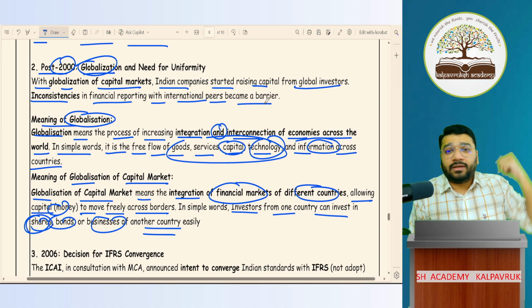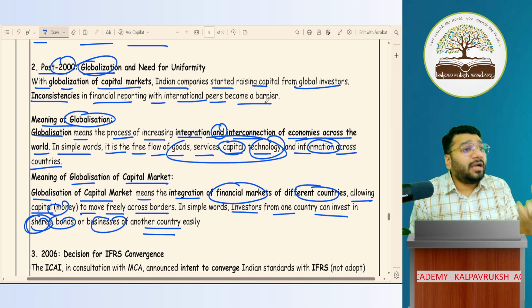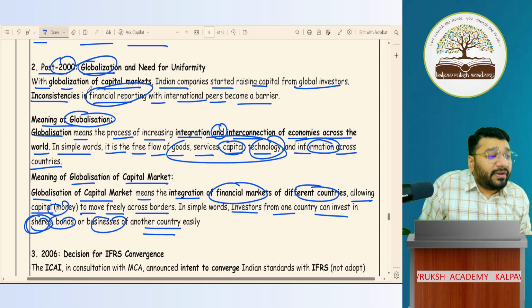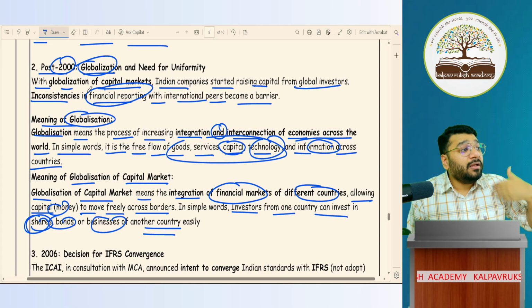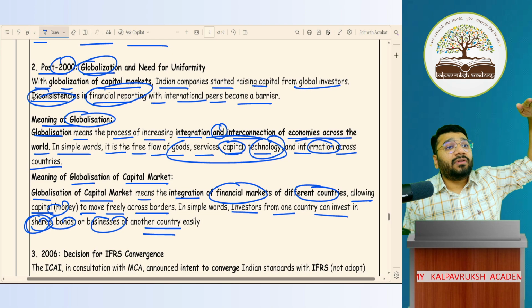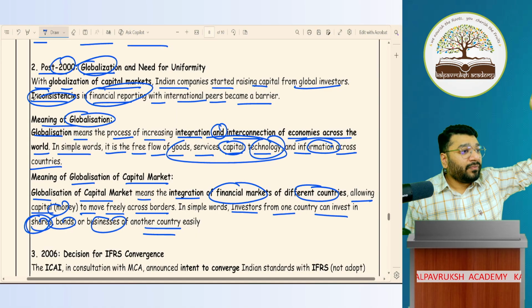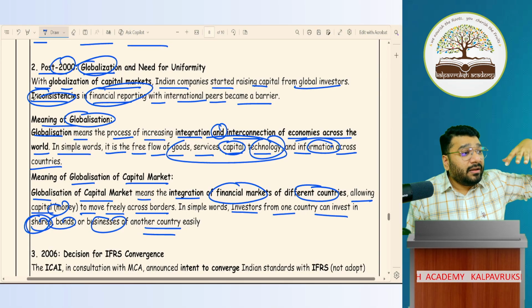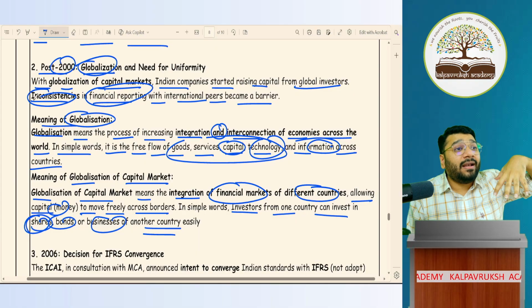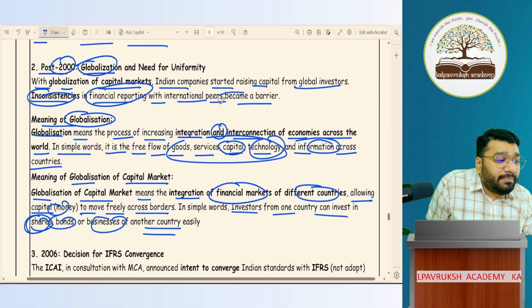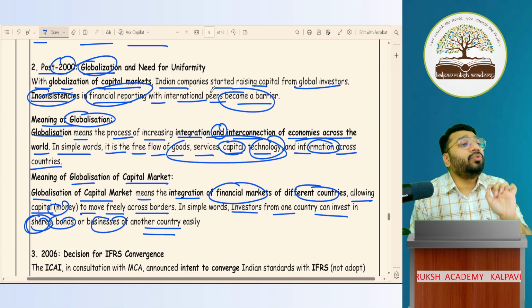So in early 2000, why could we not take advantage of globalization? Why could we not merge with the capital markets across countries? Because the financial reporting that we did, the financial document that we prepared, was very inconsistent with the requirements of international standards. What the international accounting standard wanted, we didn't present. Because of which, those people did not understand what financial reporting we were preparing. So language was a big barrier. I'm talking about post 2000.